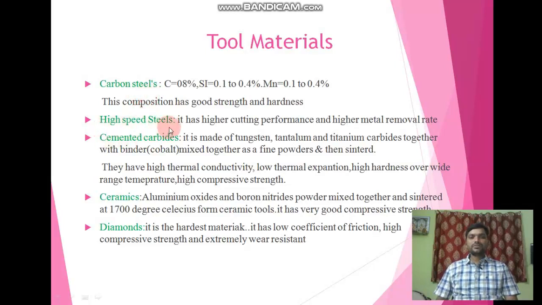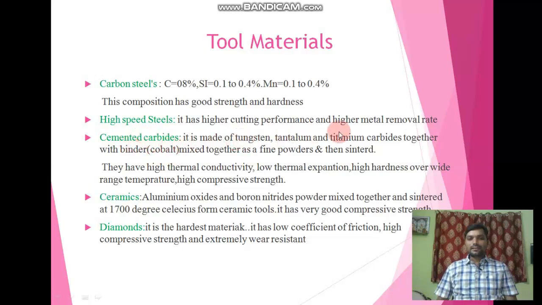Next one is high speed steel. It has higher cutting performance and a higher metal removal rate as compared to carbon steel. Next one is cemented carbide. It is made up of tungsten, tantalum and titanium carbides together with a binder. The binder here is cobalt.